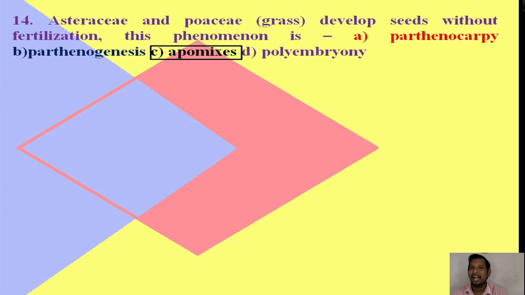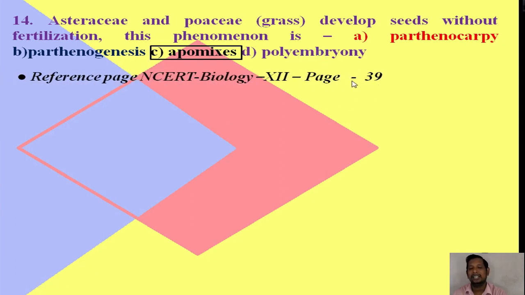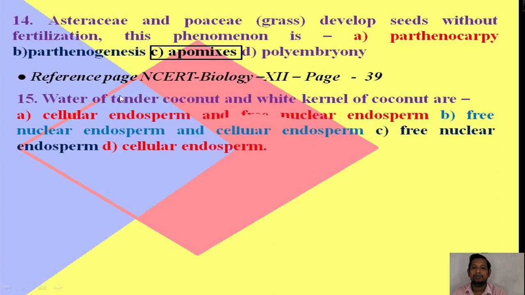The right answer is apomixis. It is a very important question for NEET Biology. For more reference, you can see page number 39 of NCERT Biology for class 12. Next question, question number 15, and it is the last question in this video. The last question: water of tender coconut and white kernel of coconut are